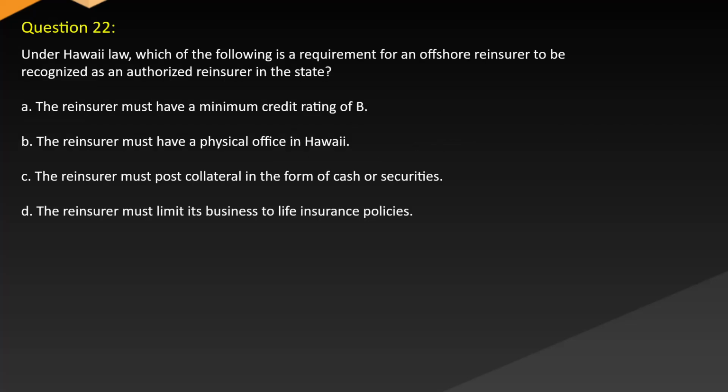Question 22. Under Hawaii law, which of the following is a requirement for an offshore reinsurer to be recognized as an authorized reinsurer in the state? A. The reinsurer must have a minimum credit rating of B. B. The reinsurer must have a physical office in Hawaii. C. The reinsurer must post collateral in the form of cash or securities. D. The reinsurer must limit its business to life insurance policies.